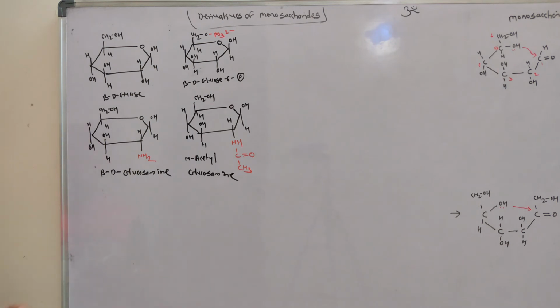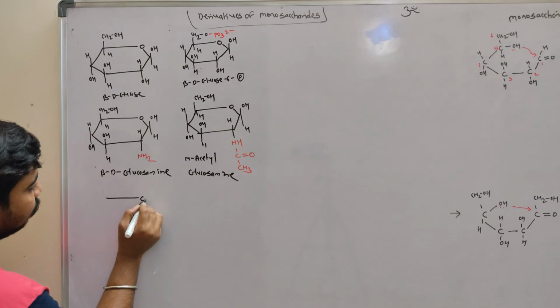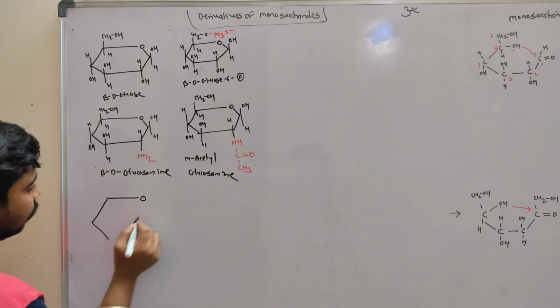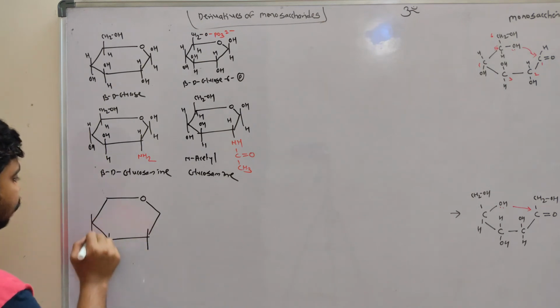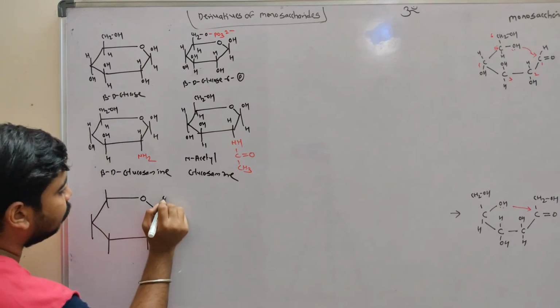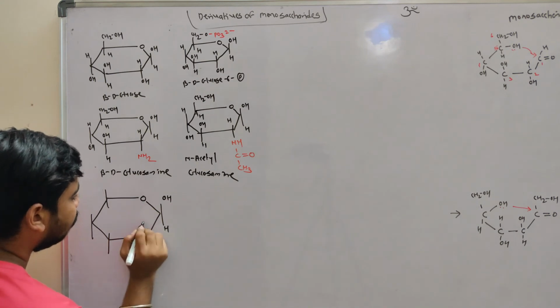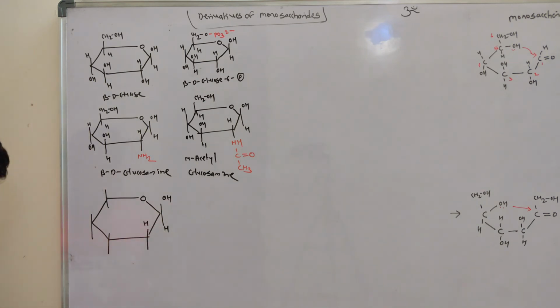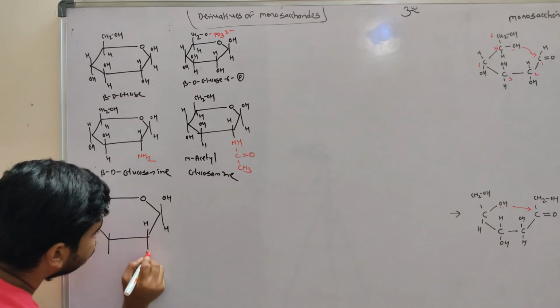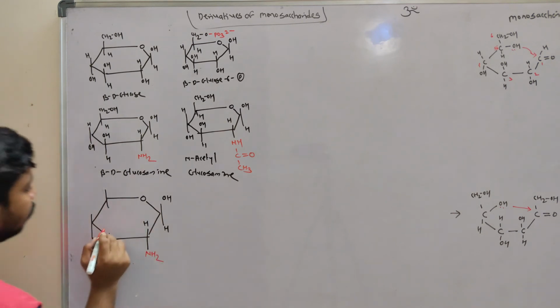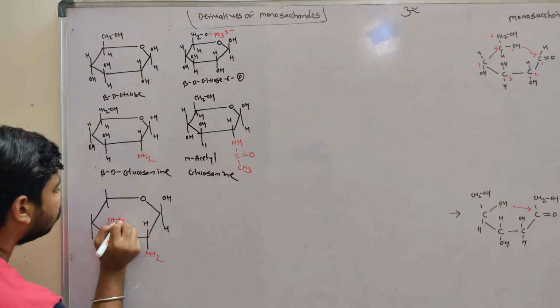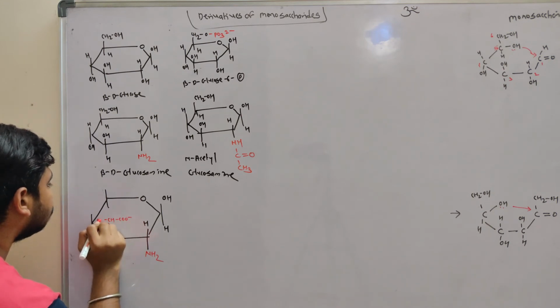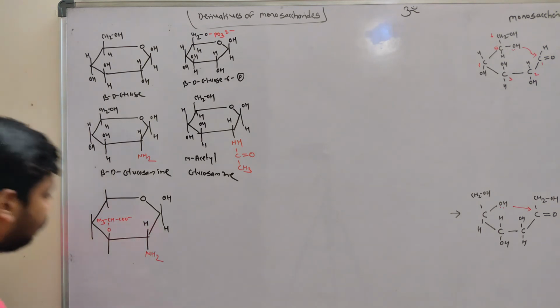Again, some more modifications here. Again, in glucosamine there will be addition of lactic acid, right? Lactic acid will be added here. Okay, this H, this is NH2, right? And here this oxygen CH, CO minus and CH3 will be added.